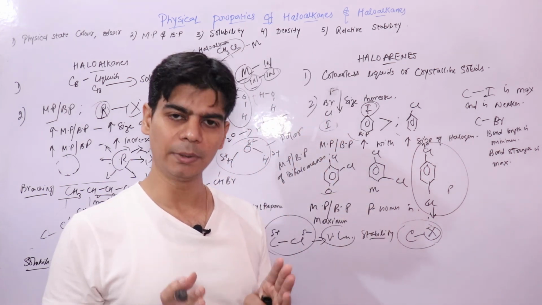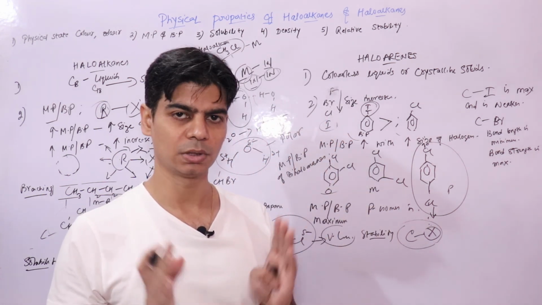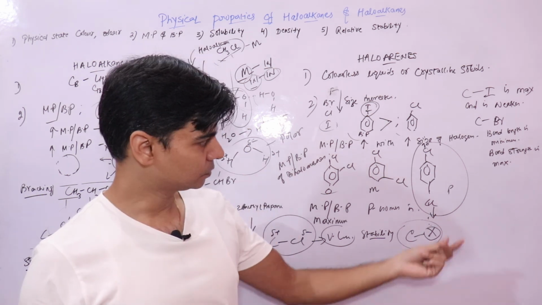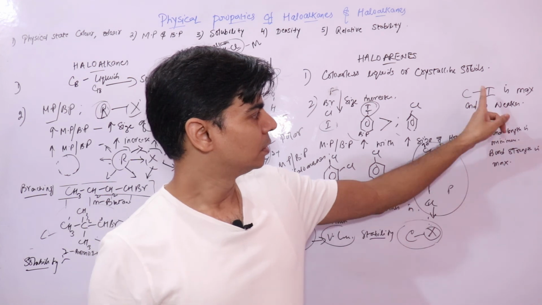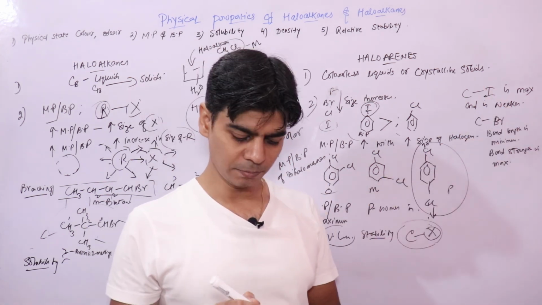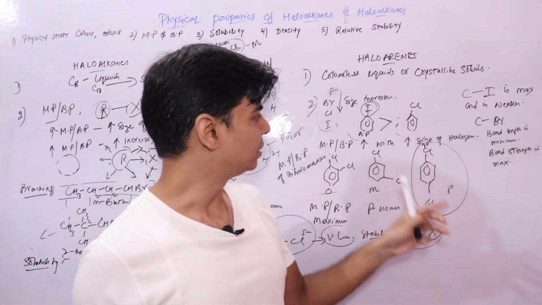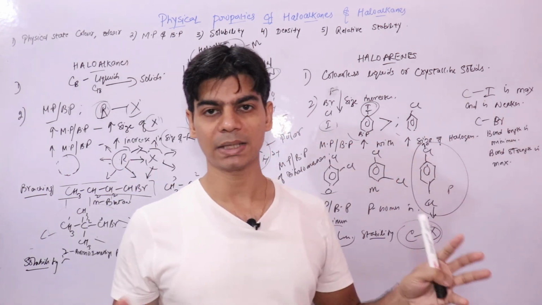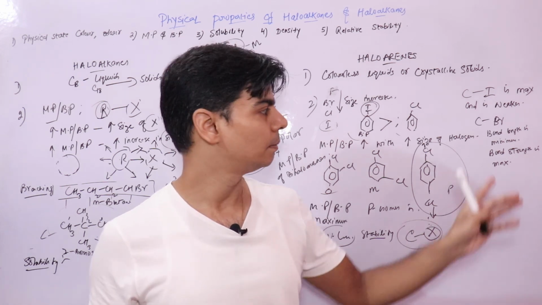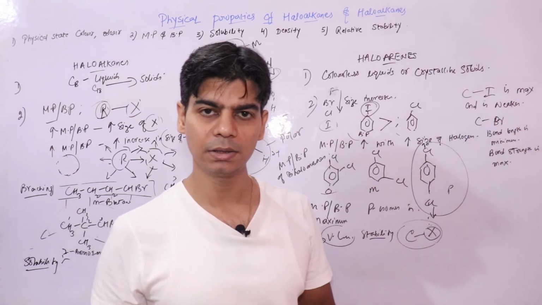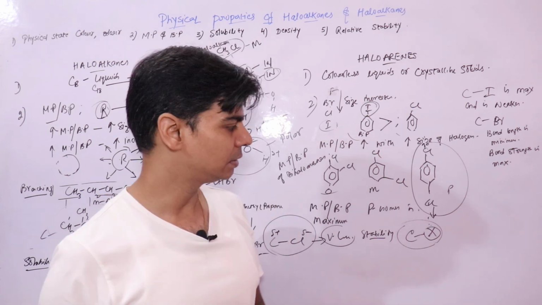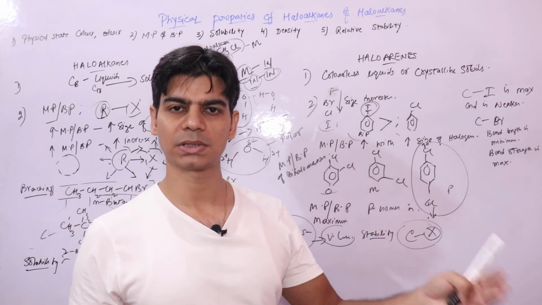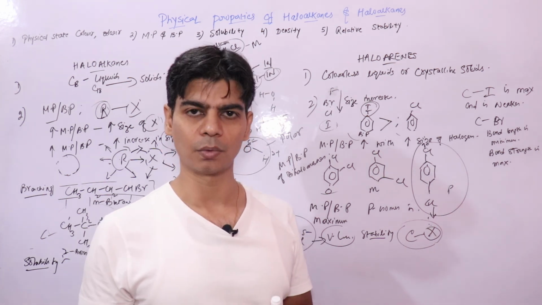That is why double bonds are stronger than your single bonds, because single bonds are bigger, right? Same thing applies here. Due to increasing size of the halogen atom, the bond length increases. Size of iodine is maximum, right? So its bond length with carbon would be maximum, so it would be weakest, right? That is why iodides, when placed in light or in sunlight, appear reddish brown. Why?